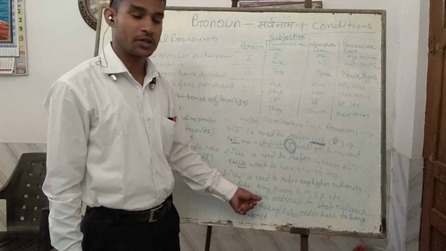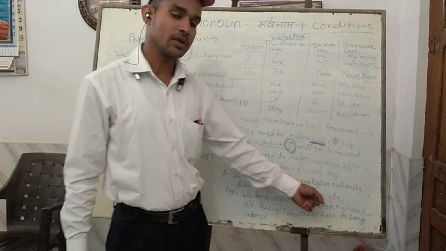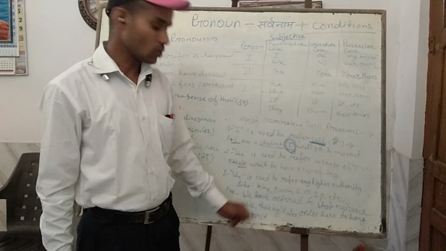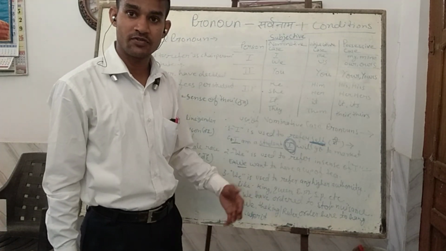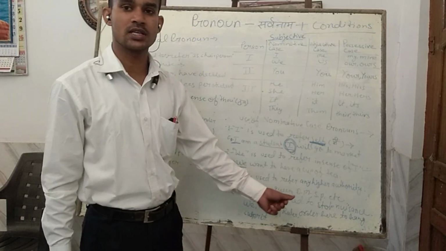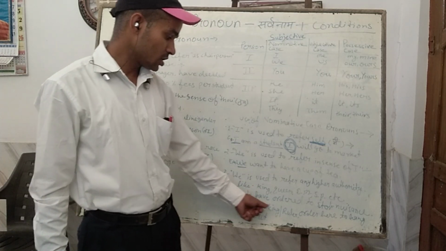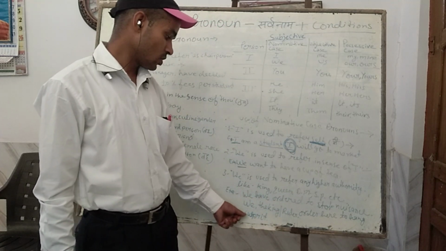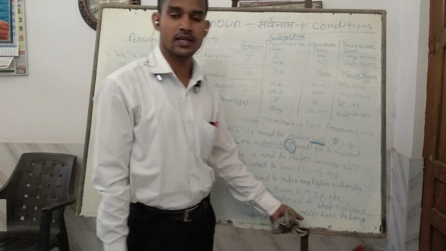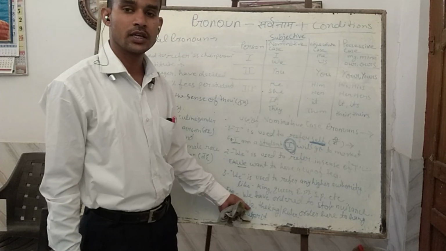If an SP or DM wants to stop noise or public trouble, the DM says we have ordered to stop the public trouble. So the SP is referring to himself with we. If the SP says I have ordered to stop the process, then it will become wrong. If the king says we, the king has ordered here to hang the culprit, we have passed the order to hang the culprit. So king and queen will say we. He can't say I.